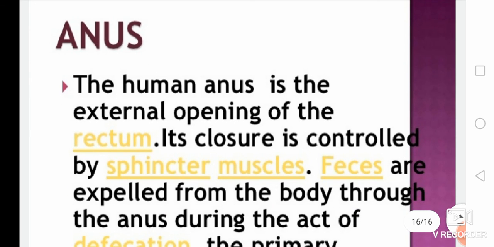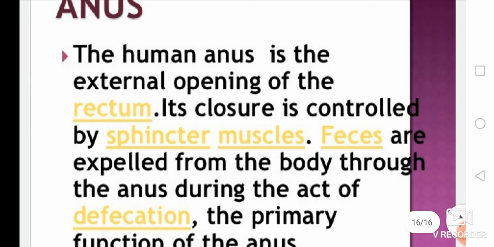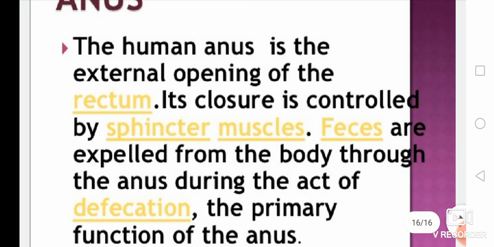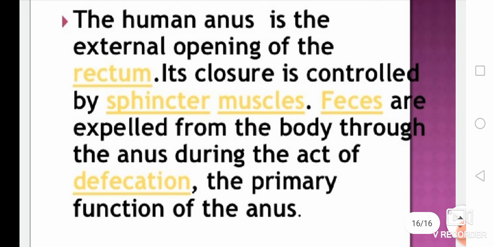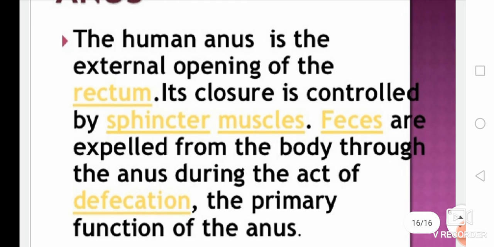The last part of the alimentary canal is the anus. The human anus is the external opening of the rectum. Its closing is controlled by the sphincter muscles, and the feces are expelled from the body through the anus during the act of defecation. The primary function of the anus is defecation.